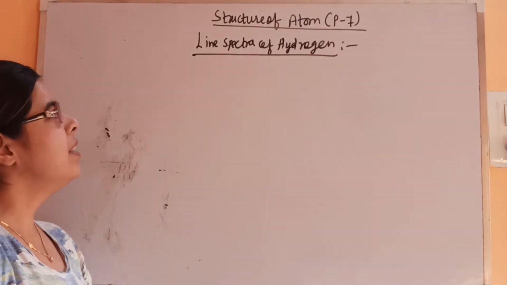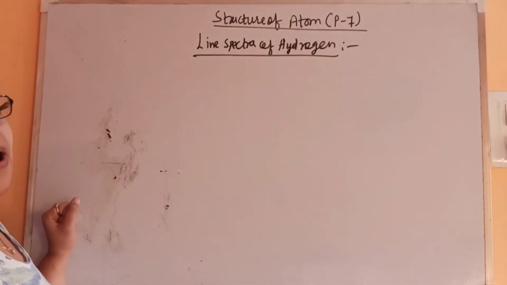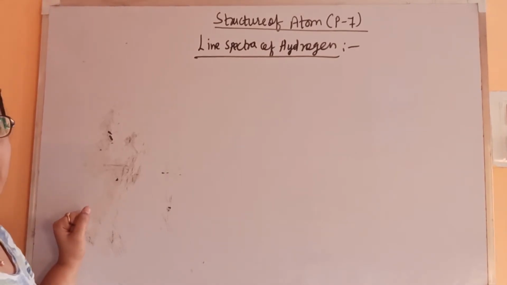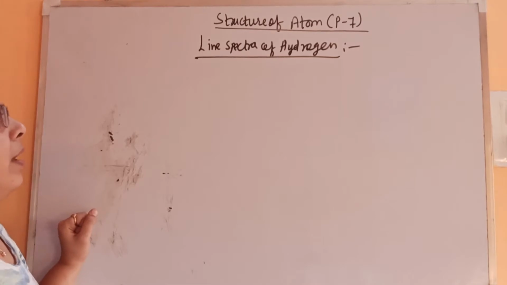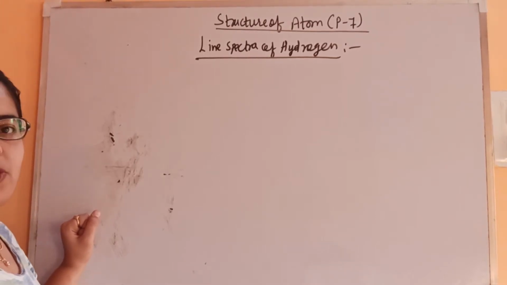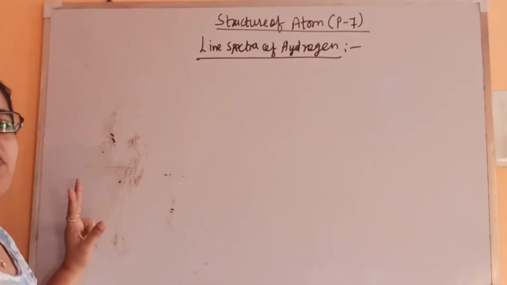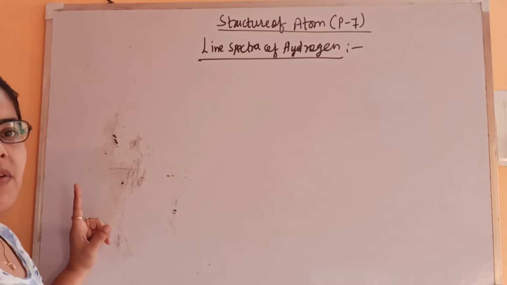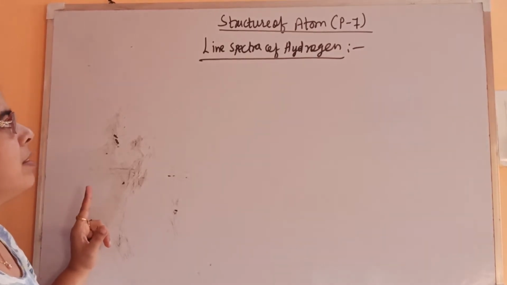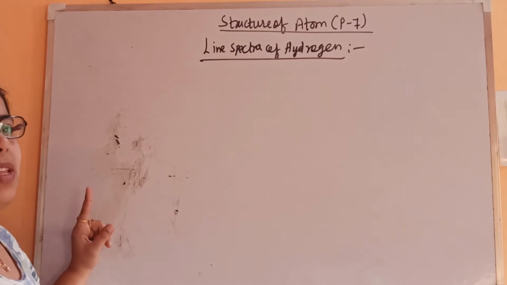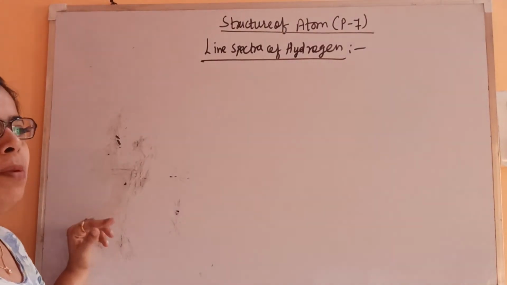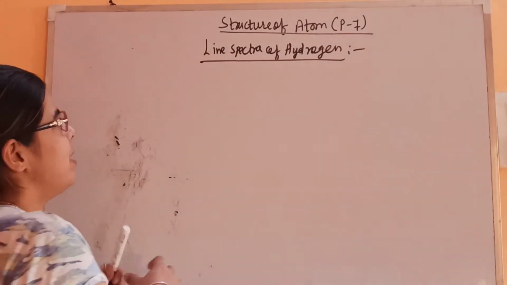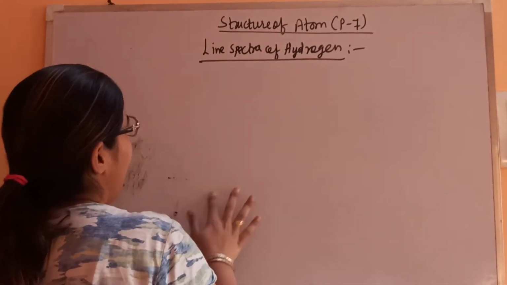Students, welcome back. So we were discussing the spectra, that is, what is a spectrum, and we have seen the different types of spectrum. Absorption spectra is there, emission is there, and emission is of two types: one is continuous, we have seen, and one is line spectra, we have seen. Fine. So this is the line spectra of hydrogen. We'll talk about this. In this also we'll be having different lines. So let's see what is the meaning of line spectra of hydrogen.